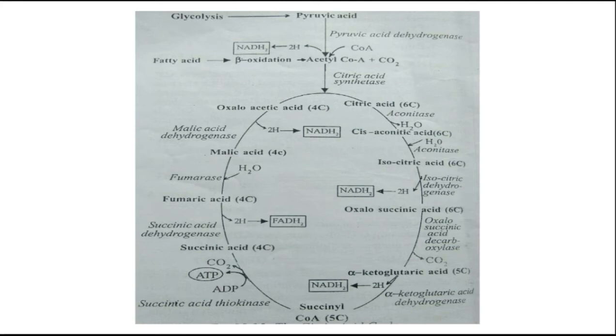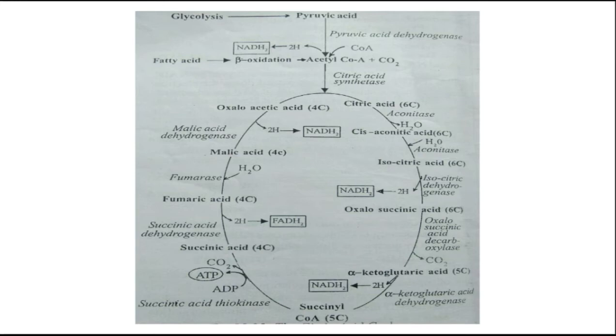The cycle starts with the joining of a 4 carbon unit, oxaloacetic acid, and a 2 carbon unit, the acetyl group of acetyl coenzyme A, and water to yield a 6 carbon unit, citric acid, and coenzyme A. This reaction, which is an aldol condensation followed by hydrolysis, is catalyzed by citrate synthase, originally called the condensing enzyme.